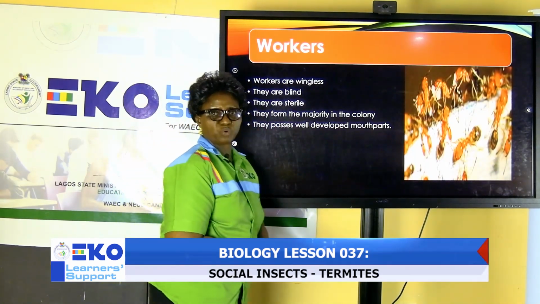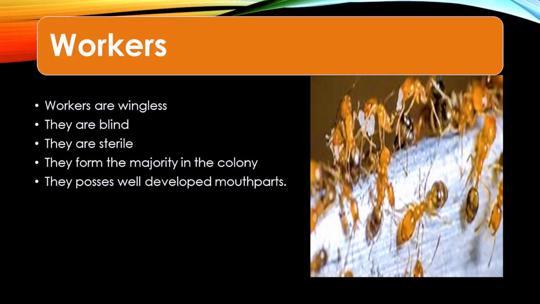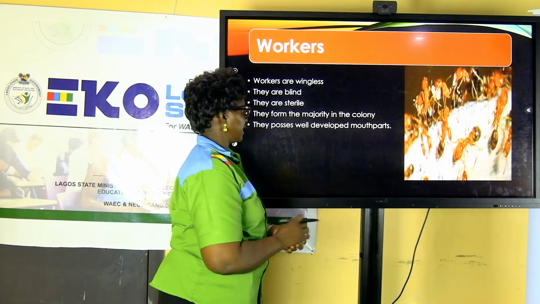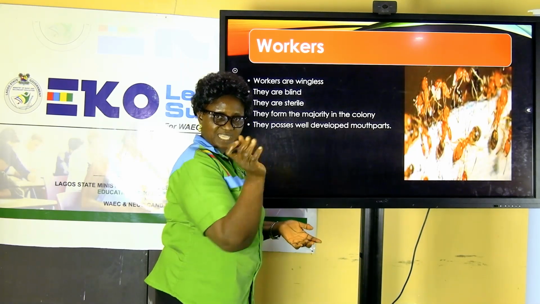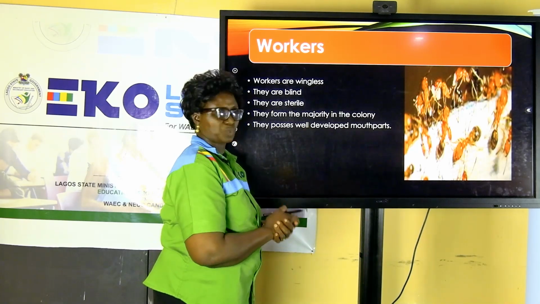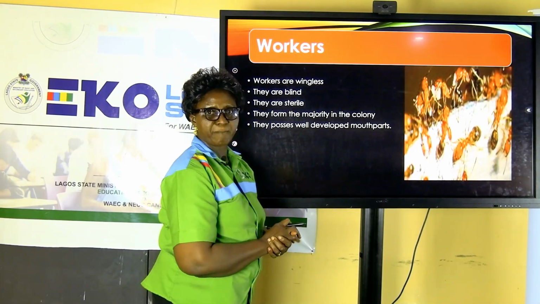The last group that we are looking at is what we call the workers. Workers, what are they? They do not have wings. They are wingless. They are equally blind. They are sterile. They form the majority in the colony. They are serving all others. Like in human population, they form what we call the masses. They possess well-developed mouth parts.